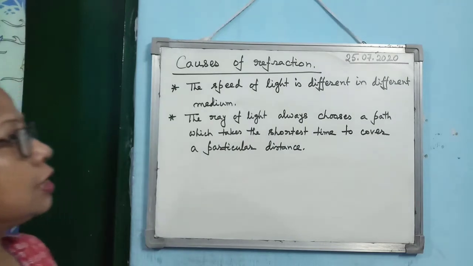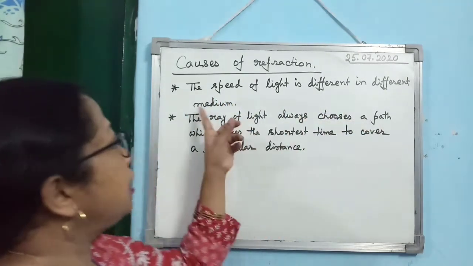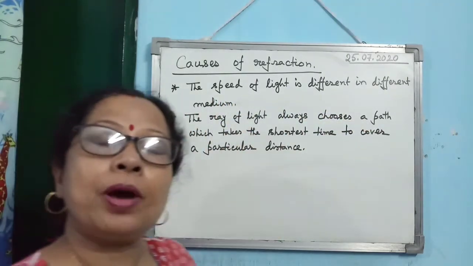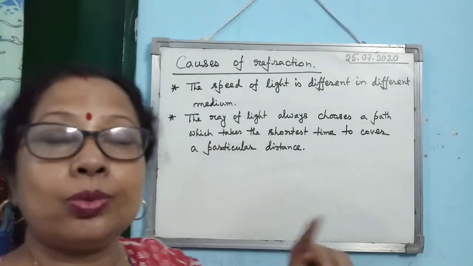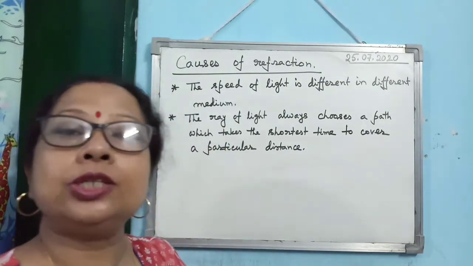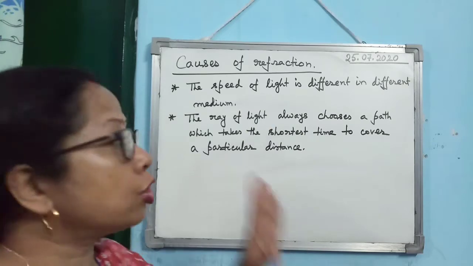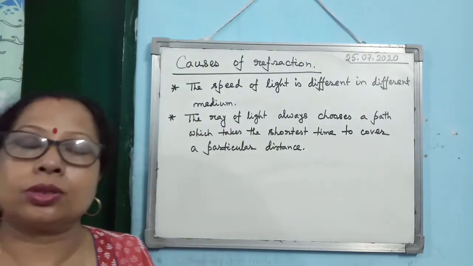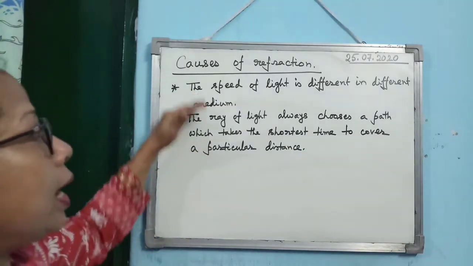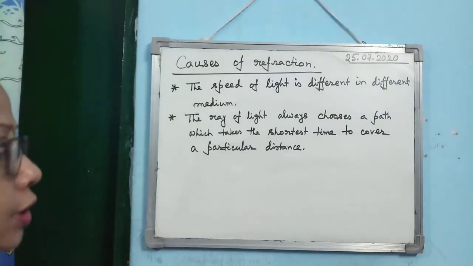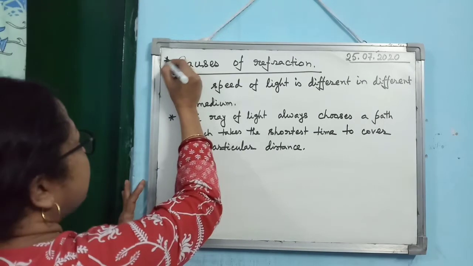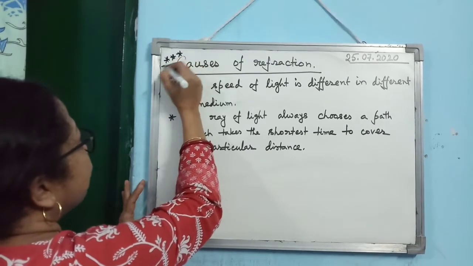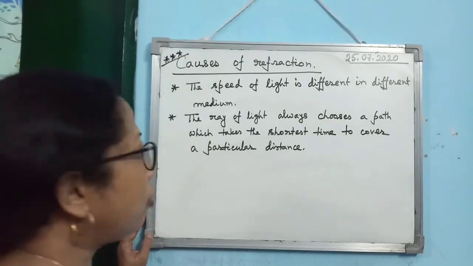First, the speed of light is different in different media, and second, a ray of light will always choose the path which will take the minimum time to cover a particular distance. These two are the causes of refraction, a very important point. You must remember it and never forget it.